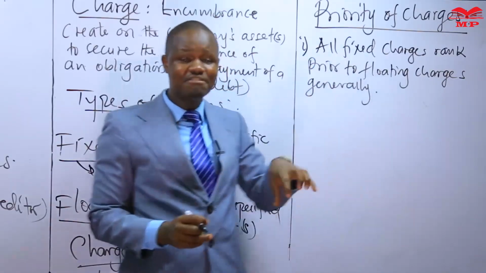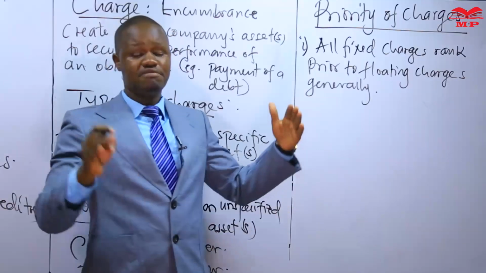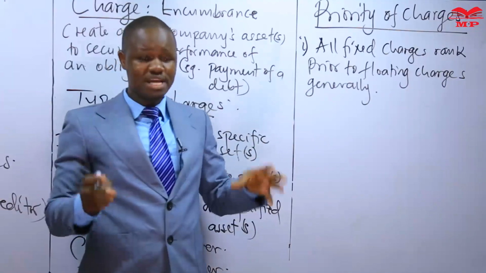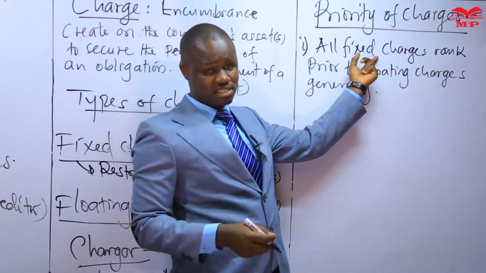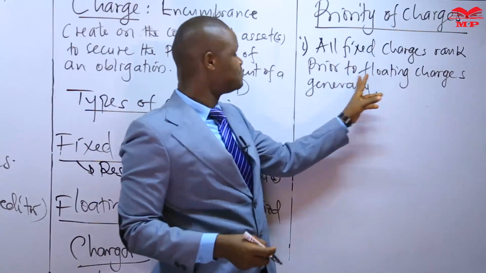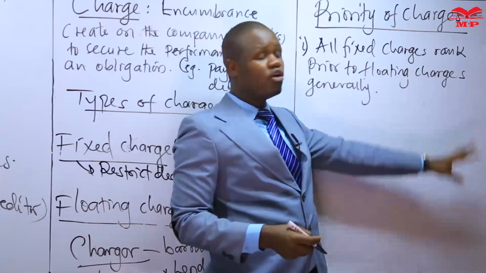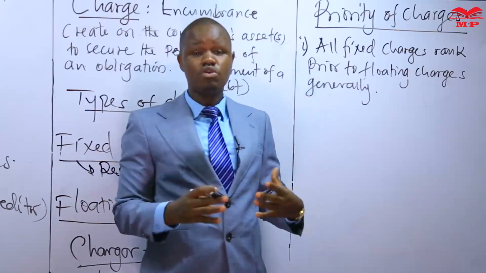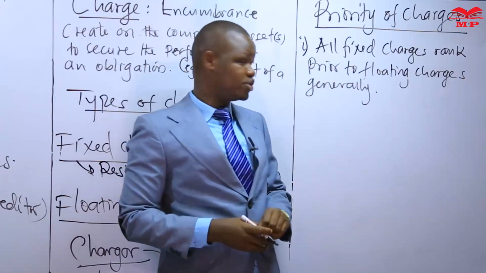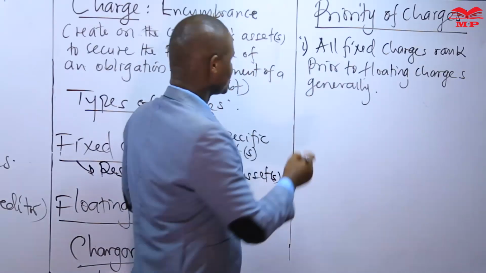Having been created after the floating charge, if the two are to be satisfied at once and the question of priority comes up, then all fixed charges, irrespective of when they were created, will have priority over all floating charges, and this is generally a general rule. We may have some exception that we may want to note sometime later.